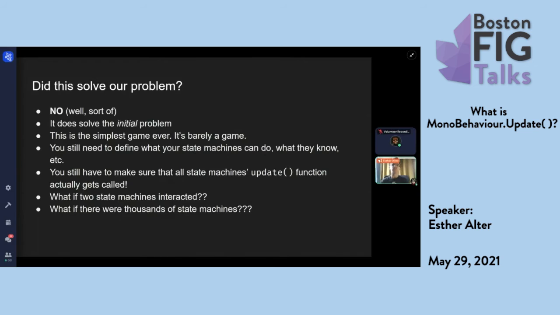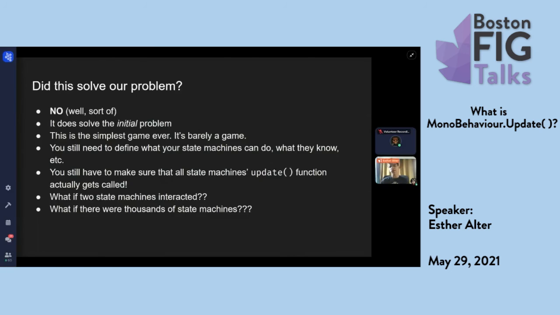And you're still responsible for making sure this update function actually gets called on the frame. So if you have many different entities, you still have to be managing all these state machines to make sure that their states are up to date and that they're being updated when they should be. You'll hit problems like, what if two state machines interact? Like, what if there's two orcs and they need to do something together?